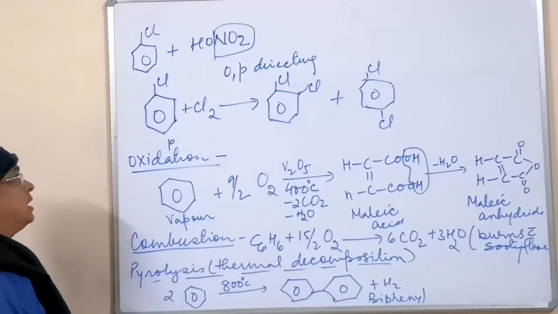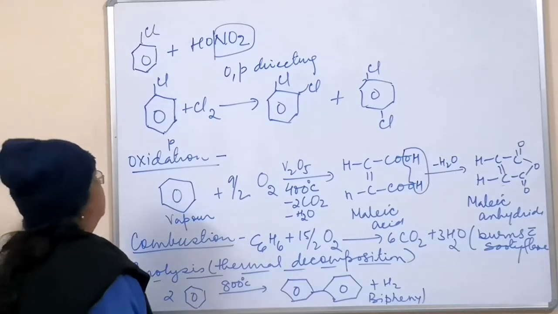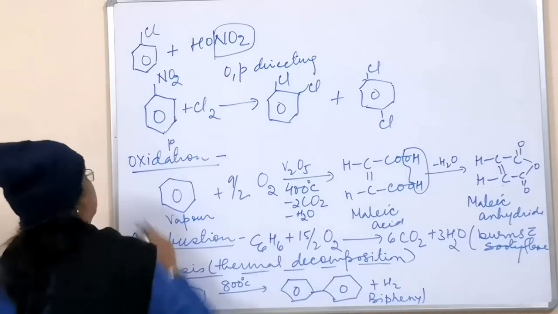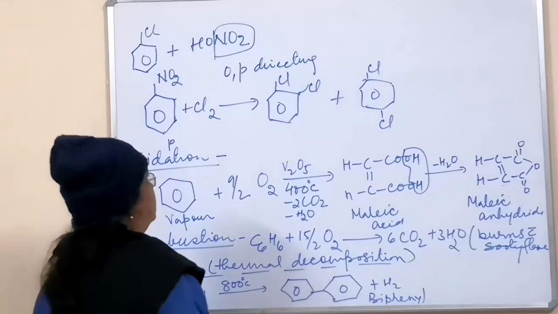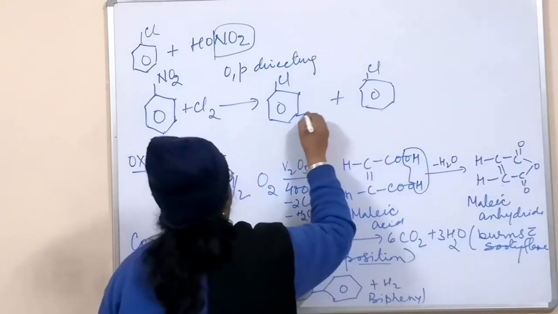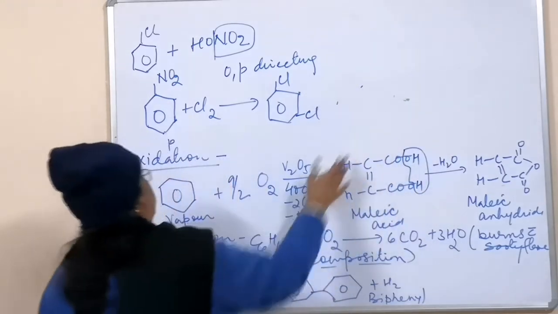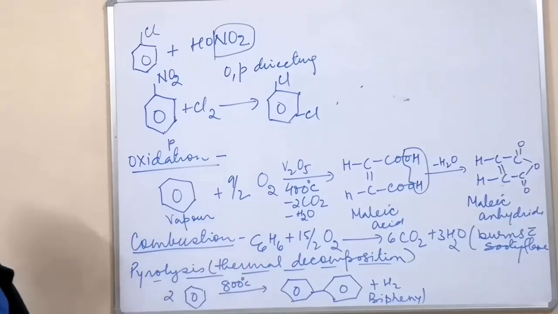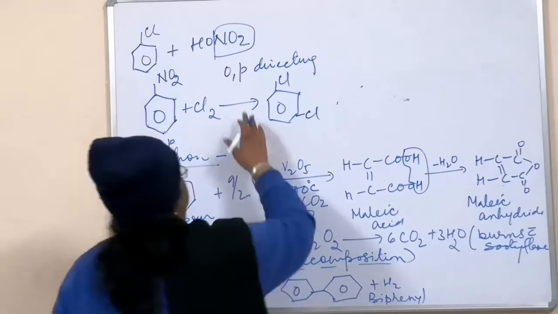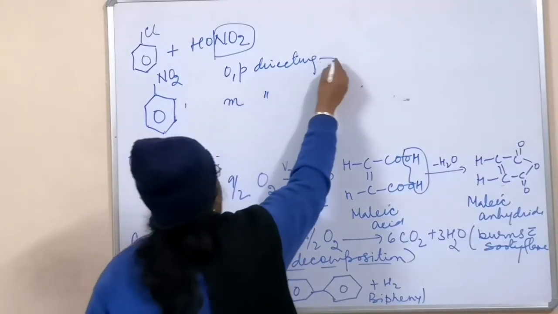So this chloro group is ortho para directing, and if you have an NO2 group here, then the chloro group will not come at the ortho and para positions. Instead it will go to the meta position. Only one product will be formed, meta. So the group attached here will be either ortho para directing or meta directing.